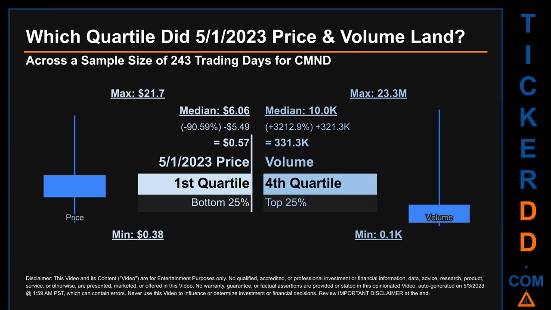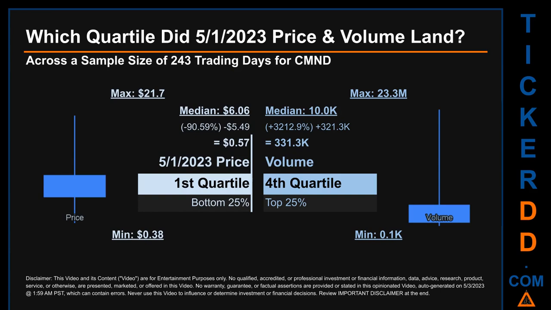Hello, my name is Maria. Which quartile did the 1st of May 2023 price and volume land? Across a sample size of 243 trading days, the maximum end-of-day price for CMND was $21.70 while the minimum was 38 cents. Within that price range, the 1st of May 2023 price, of 57 cents, landed within the first quartile, meaning it was within the bottom 25% of all sampled end-of-day prices.